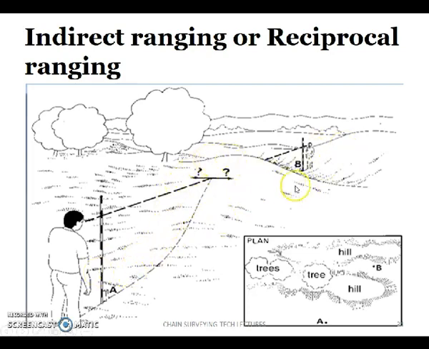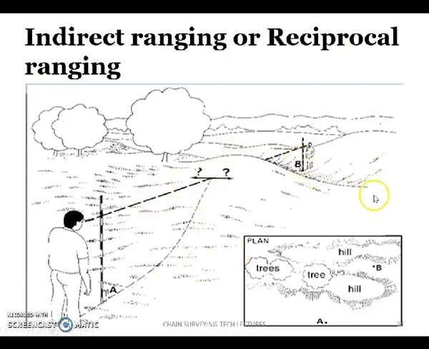Here you can see that because of some hill, you can't see the other end of the line AB. You are at point A and cannot see the ranging rod at B. In such a case, you can't go for direct ranging. We have to do indirect ranging.